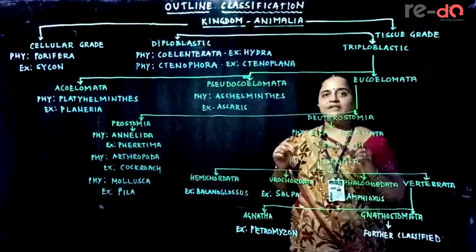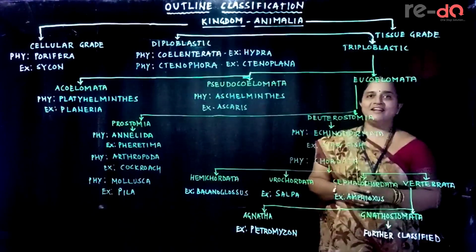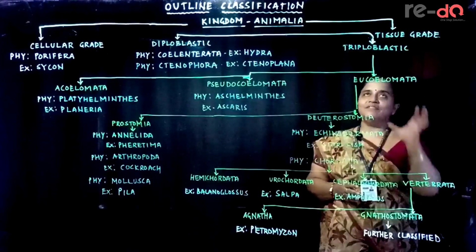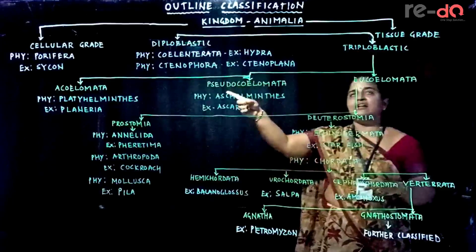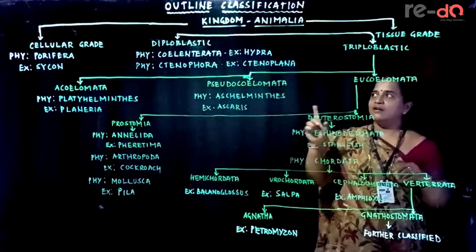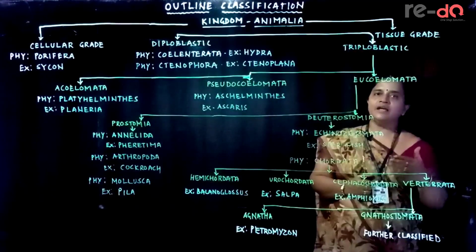Animals are basically classified into 2 groups. The first group is cellular grade, where they don't have tissues, and the rest are all composed of tissues. So I have made 2 groups here, cellular grade and tissue grade. So you have to make 2 arrows. Under cellular grade, only 1 group is included. These are pore bearing animals.